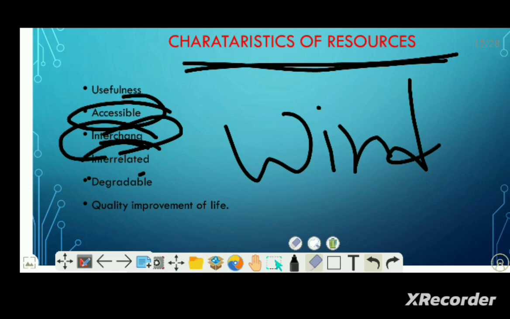And resource is one of the elements that improve the quality of life. After using the resources, human beings' lifestyle changes, and their quality of life changes. For example, think of early men using natural elements.